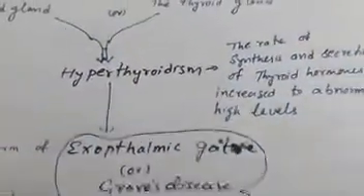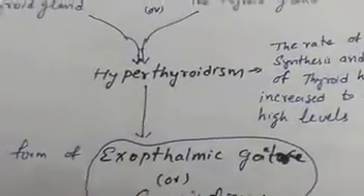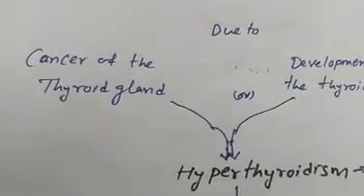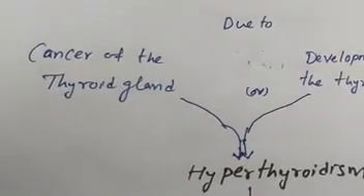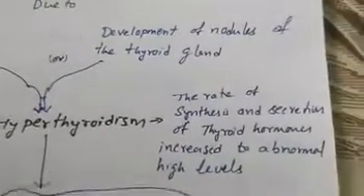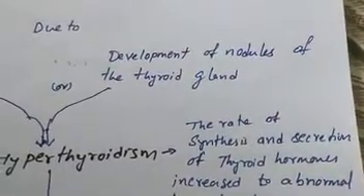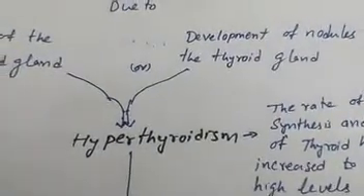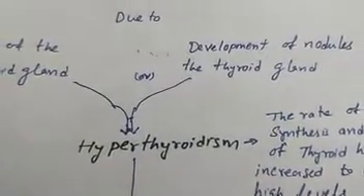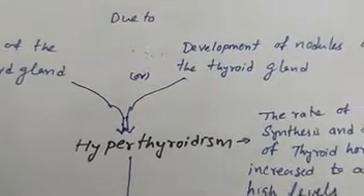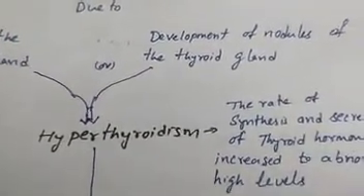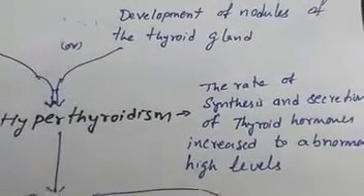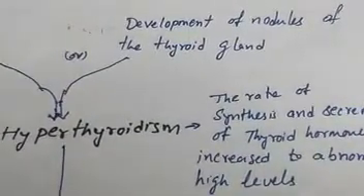Then hyperthyroidism. What do you mean by this hyperthyroidism? Here there are two main causes for this hyperthyroidism. One is cancer of the thyroid gland, or development of nodules of the thyroid gland. Either of these will lead to hyperthyroidism, in the sense the rate of synthesis and secretion of thyroid hormone increases to abnormally high levels. Very high secretion of thyroid hormones will be there.